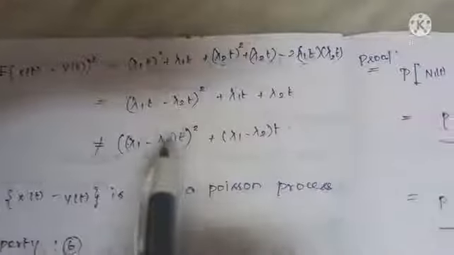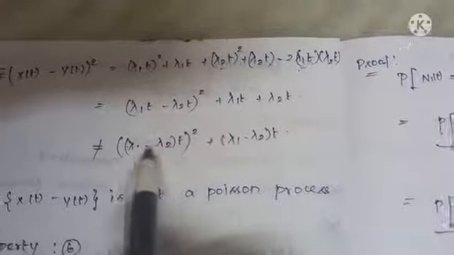So it is right, (a minus b) whole square plus these two terms. But what is actually E of X square of t? Lambda 1 minus lambda 2 whole square t square plus lambda t is the answer. Listen here, what is E of X square of t? (Lambda t) whole square plus lambda t. But here it is (lambda 1 minus lambda 2) whole into t whole square, okay?